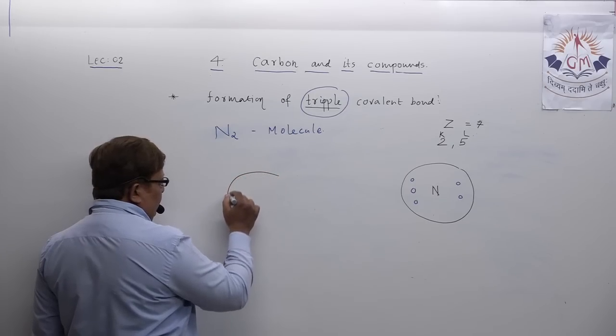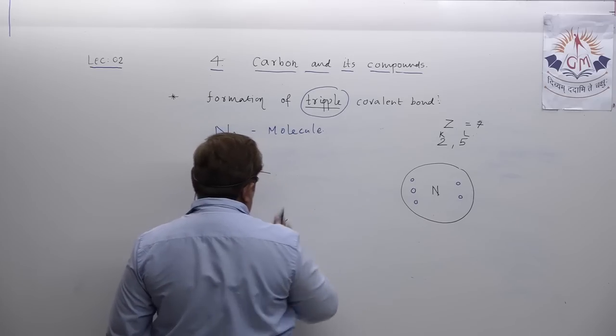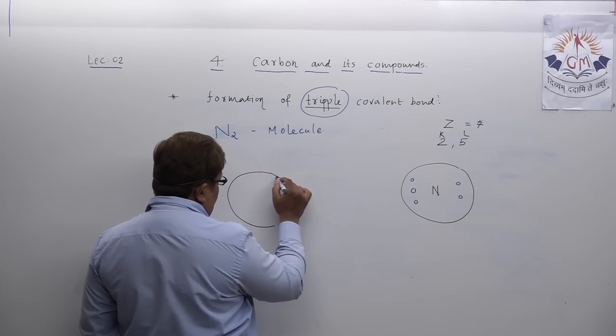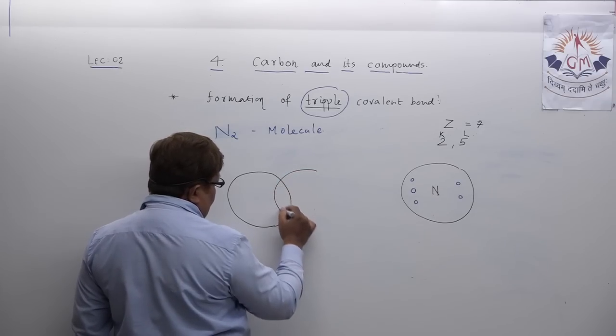Suppose one nitrogen atom and another nitrogen atom.